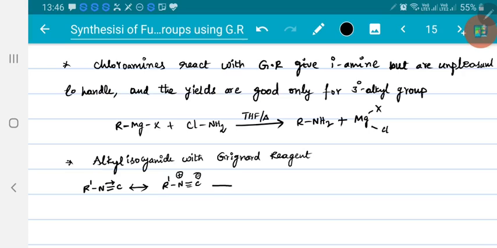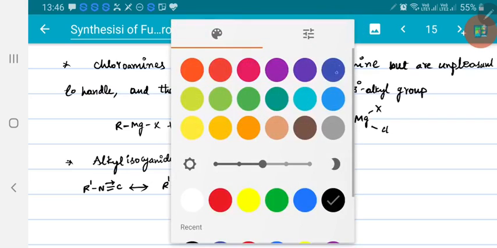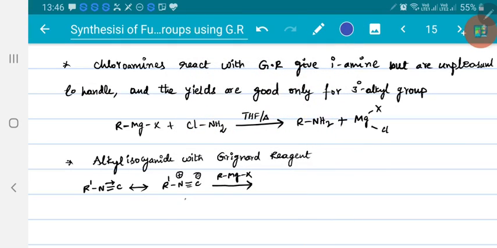Now when this is allowed to react with a Grignard reagent, in the first step, instead of R minus, magnesium will attack. So first MgX, where it has Mg plus X, will add to carbon, because carbon is having negative charge and magnesium is having positive charge.